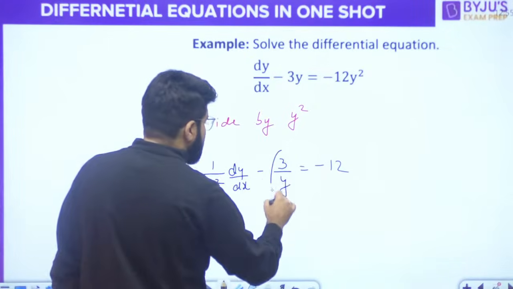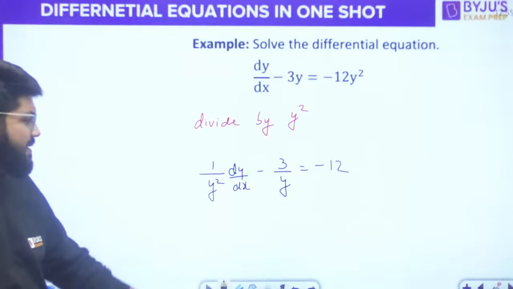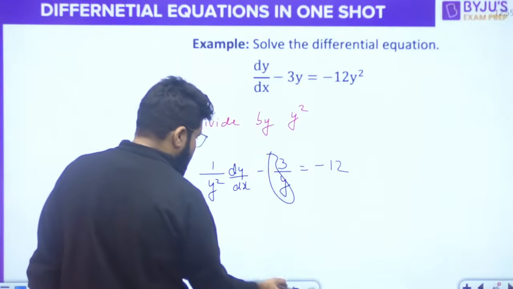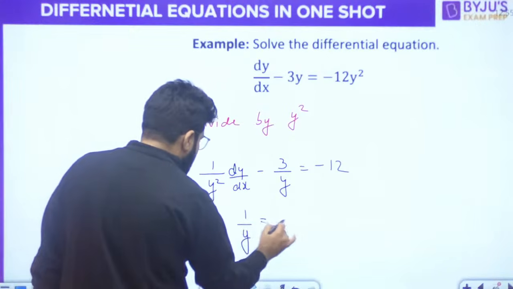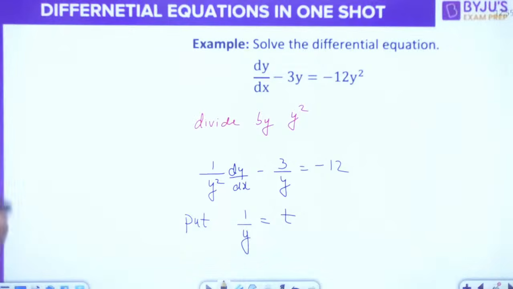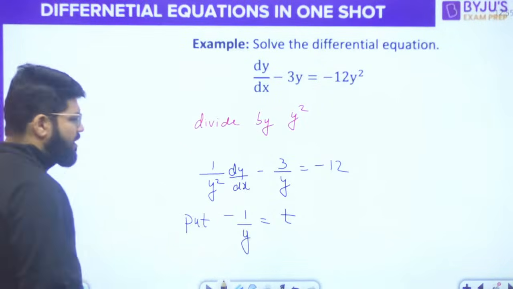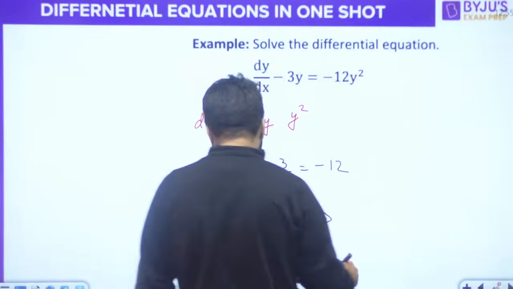Then you can put down this term 1 upon y. As I told you, we take y power 1 minus n as u. Y power 1 minus n here is 1 by y, right? So 1 by y is equal to t. Yeah, you can also put minus 1 by y equal to t. Plus minus is not going to affect much. So if I put minus 1 by y is equal to t, now what is going to happen?